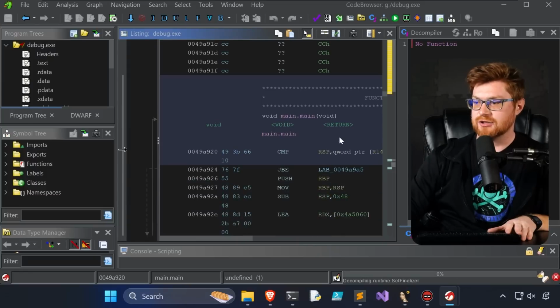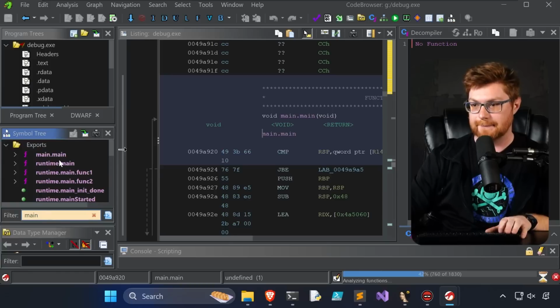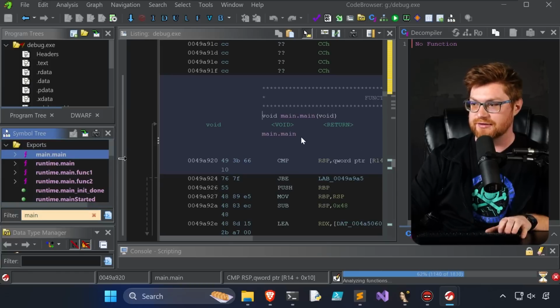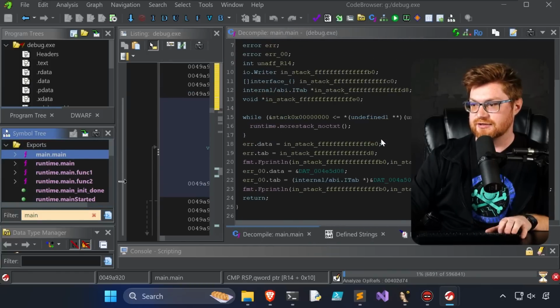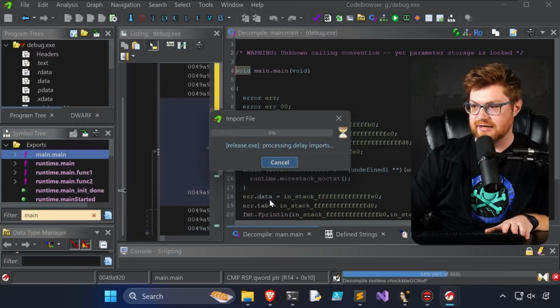All right, now the Ghidra analyzer has already tracked down, if we're exploring in the functions, again, you can see stuff pertinent to different libraries, FMT, OS, etc. We could probably track down our main.main. Yep, and we're actually already looking at that thing. Decompiler makes a little bit of sense of it. All good.